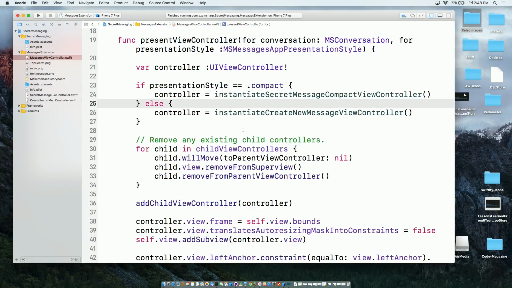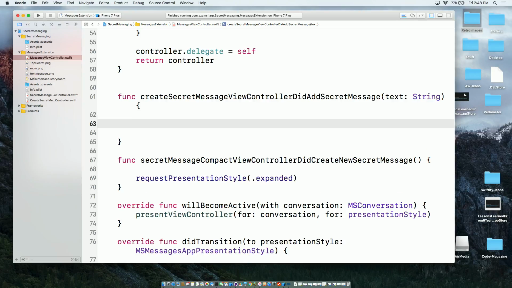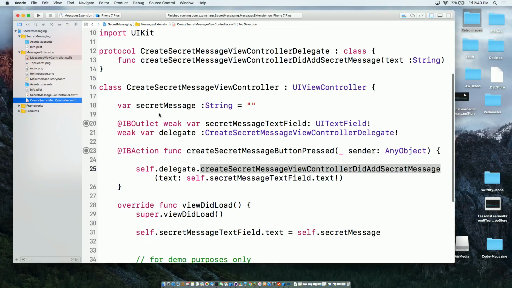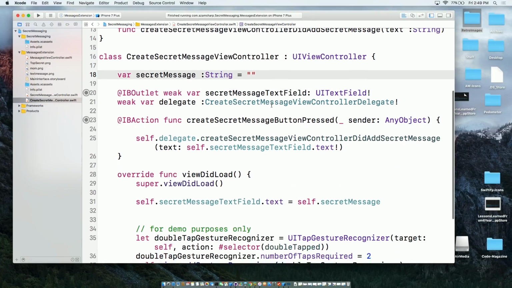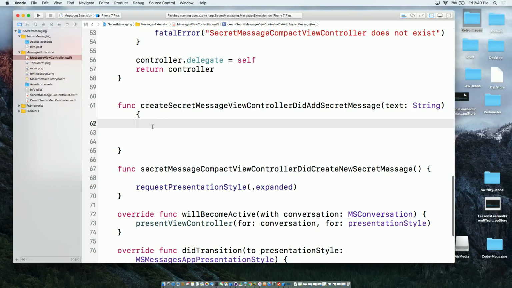So let's go ahead and do that first. I have already connected everything with delegate and protocols. So if you want to see that, this is the create new secret message view controller. You can see that it has a text field where I can enter my new secret message. And when I click the button, it basically just tells the delegate that the button has been clicked, and whoever is the delegate gets notified. In this case, my messages view controller is the delegate, which is this one, and it's already implementing the method that will get back the text message that I typed.